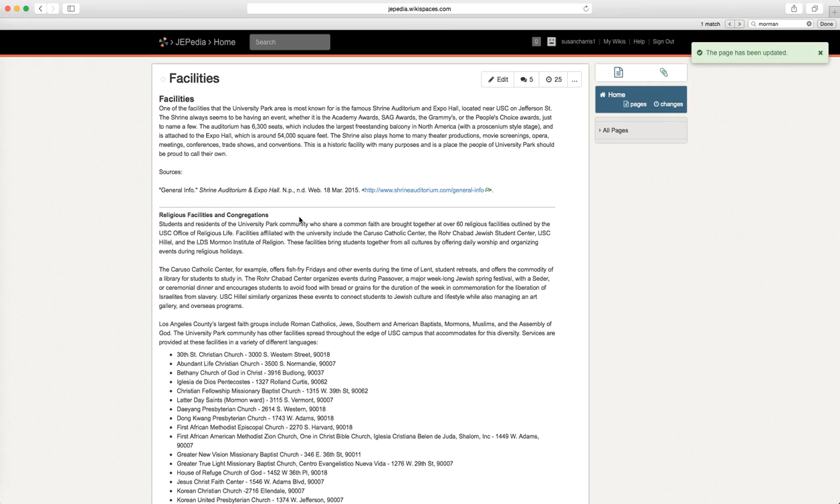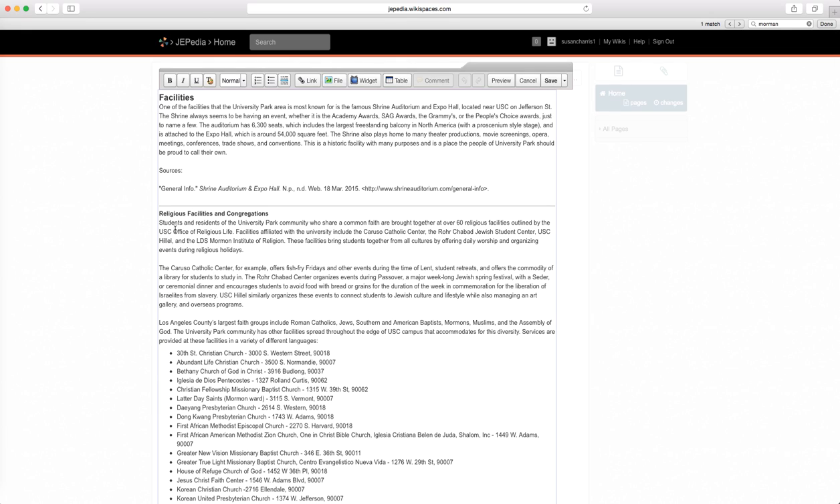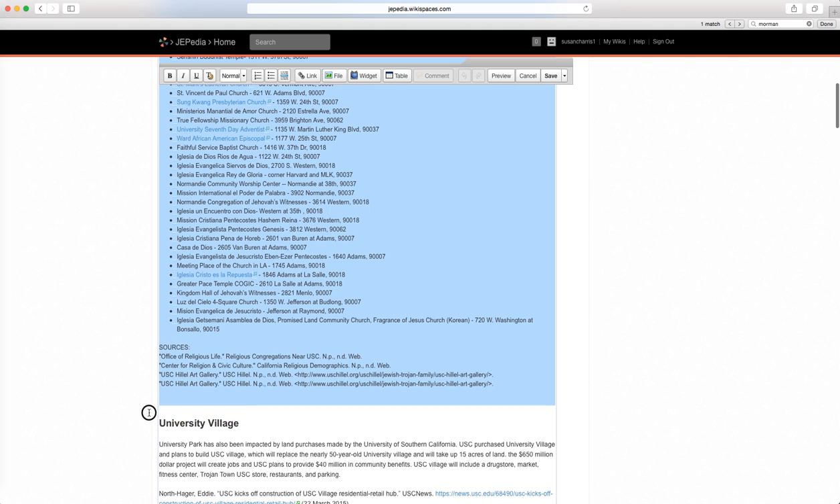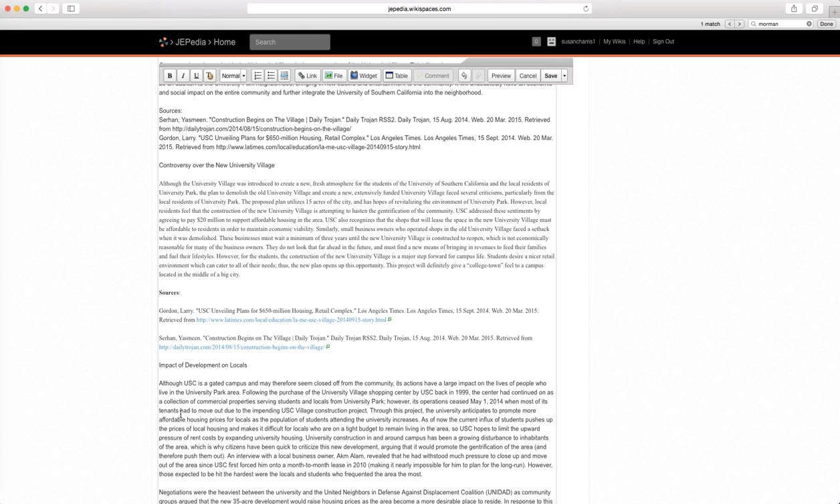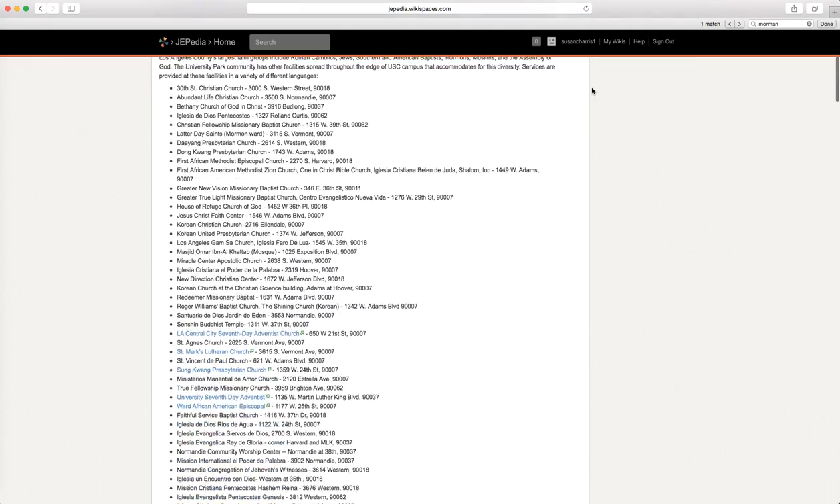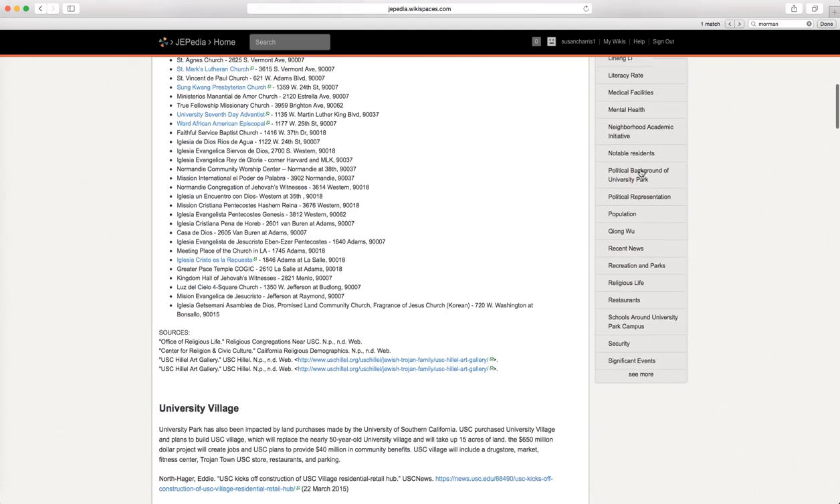But say what you'd like to do, instead of editing the content of this section, you'd rather integrate pages. To do that, say that you believe that the religious facilities and congregations information would be better on that religious life page. Click Edit, highlight the information you want to move, cut it from the page, and click Save. I'm actually not going to do that. But I have it copied, and I'm going to come down here, click all pages, and I'm going to go back to that religious life page.